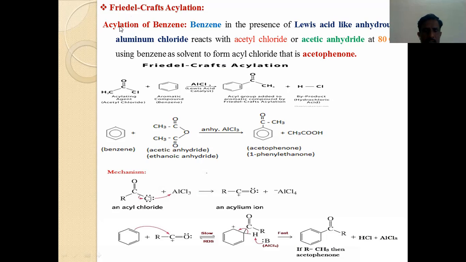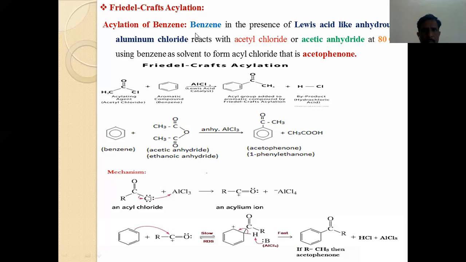To conduct the acylation reaction, we must use a suitable acylating reagent, which might be acetyl chloride, or sometimes we can use acetic anhydride. Both acylating agents can be used for acylation of the benzene molecule.